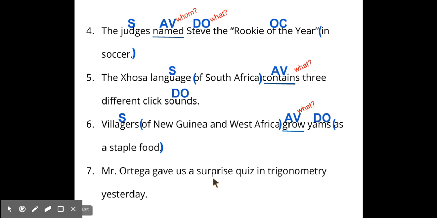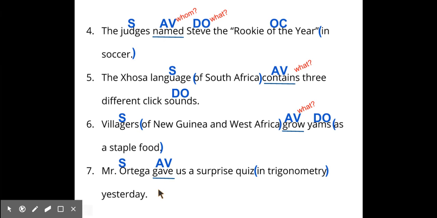All right. Number 7. Mr. Ortega gave us a surprise quiz in trigonometry yesterday. Prepositional phrase, in trigonometry. Just so you know, yesterday is an adverb. It just tells us when. So we're just going to forget the word yesterday for now. Okay. What is our verb? What's our action? It's gave.